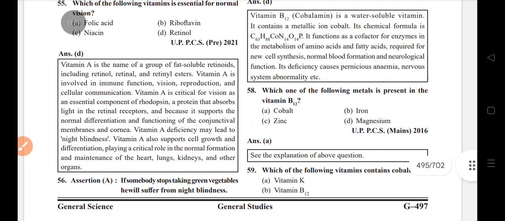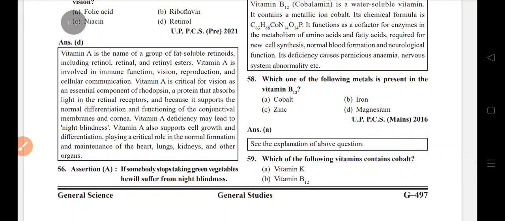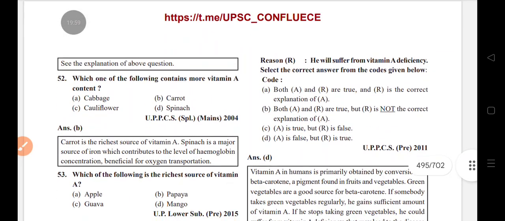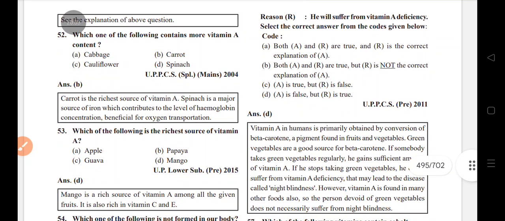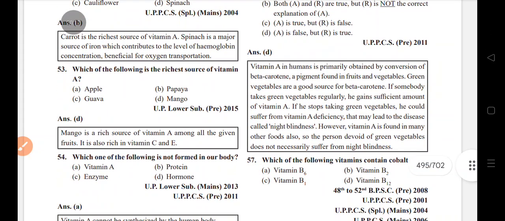If somebody stops taking green vegetables, he will suffer from night blindness, which is vitamin A deficiency.